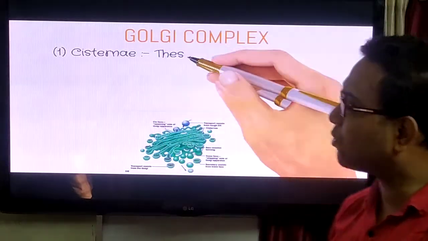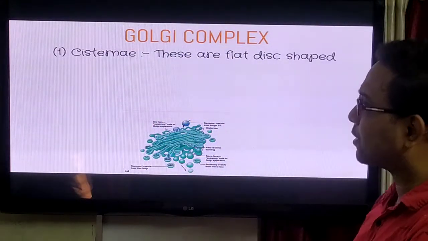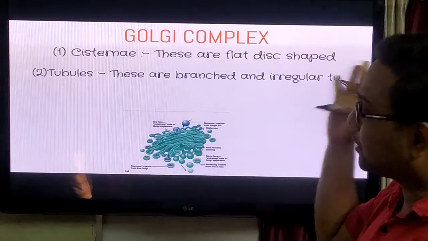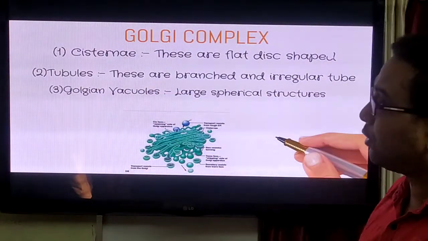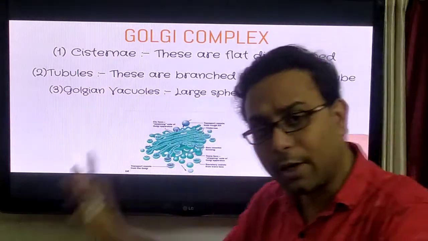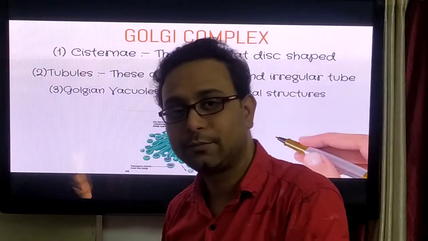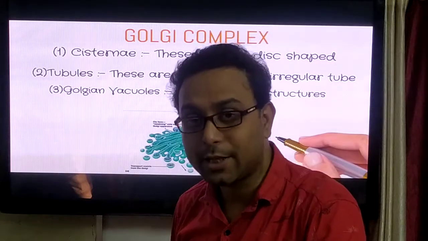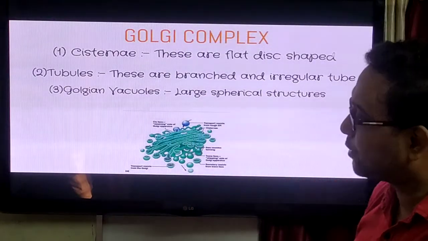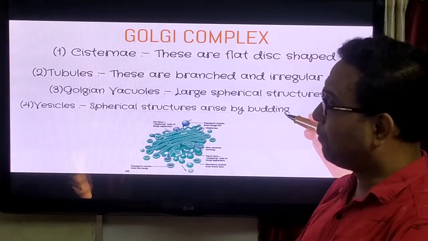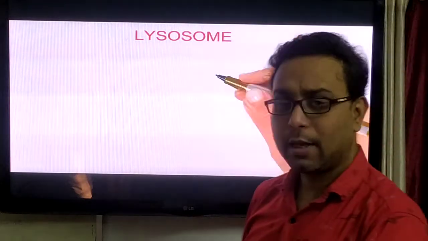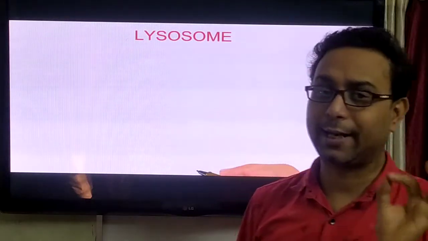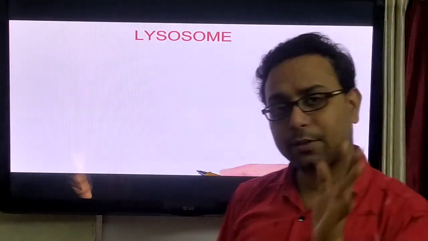If you discuss the structure, you also observe that the Golgi complex has cisternae, tubules, and also vacuoles in its structure. So its important function is secretion and the packaging of the proteins. Some small particles are called vesicles, and lysosomes. Lysosomes are called suicidal bags. Why? Because after their function they destroy themselves.